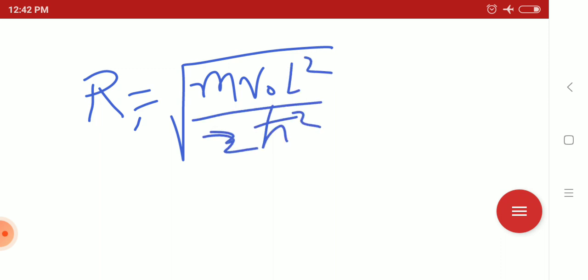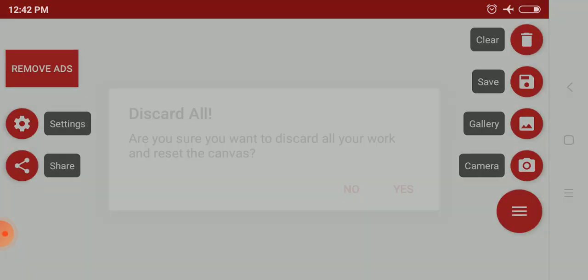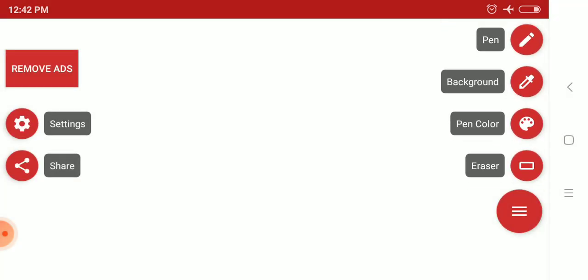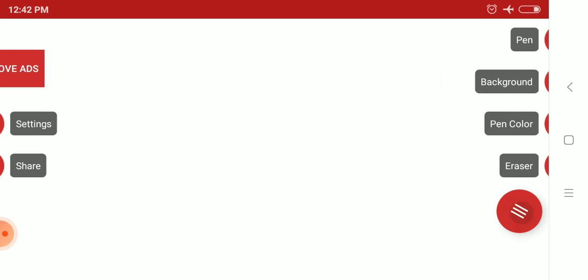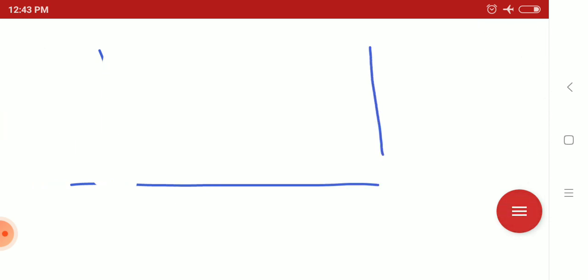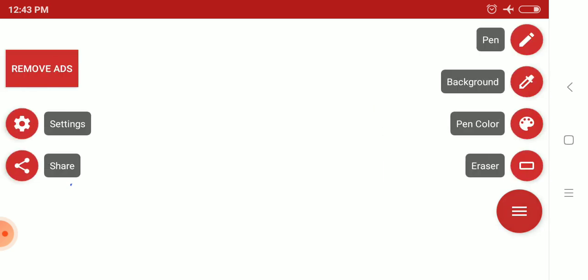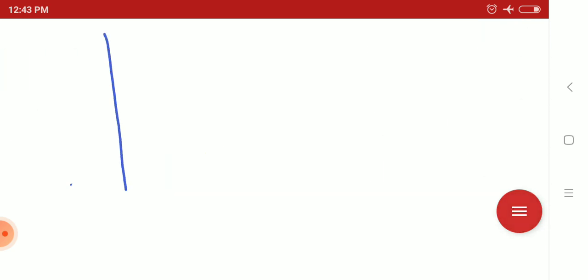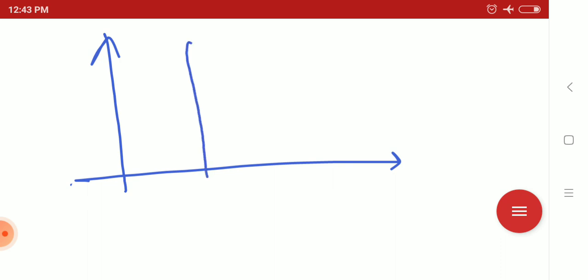So now if we try to solve graphically, let's draw the graph of that wave function. We will not discuss the graphical solution in detail today; we will discuss it next day.